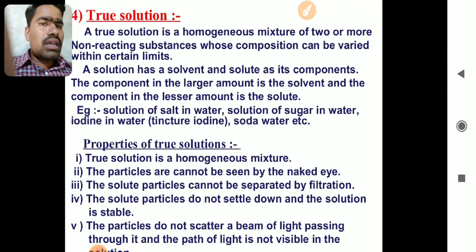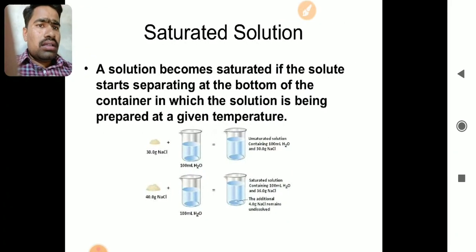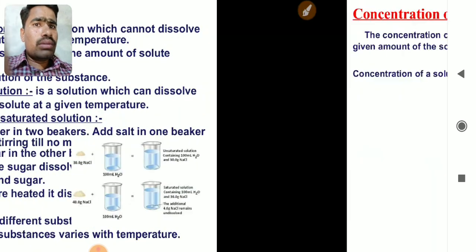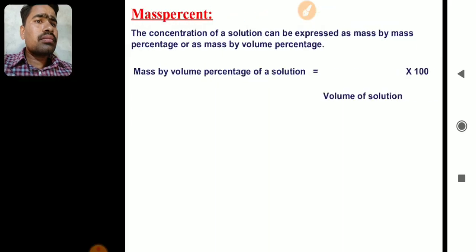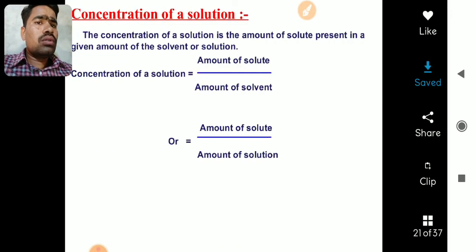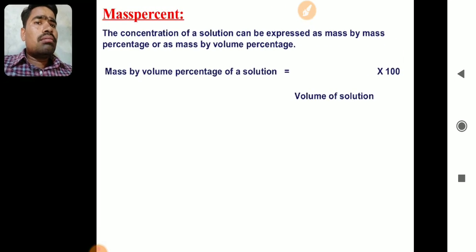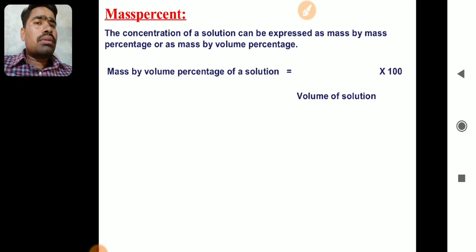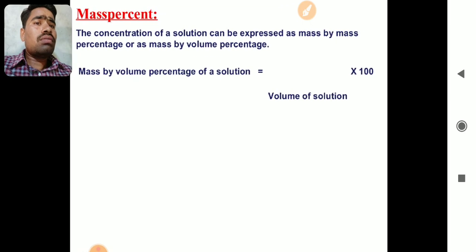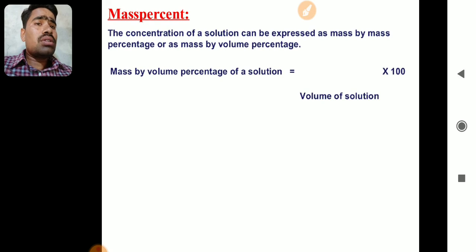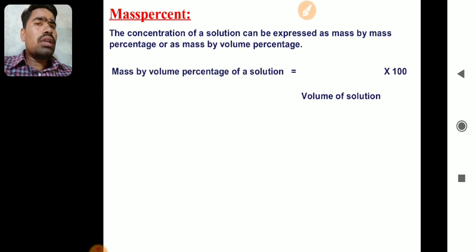So these are the different important points. Now we have seen already true solution क्या होता है, उसको बनाने का तरीका क्या होता है. Then saturated solution also you have studied. We have seen also how to make a saturated solution. We have seen these formulas also. Concentration of the solution के लिए क्या formula है. Then mass percent, the concentration of the solution can be expressed as mass by mass percentage or mass by volume percentage.